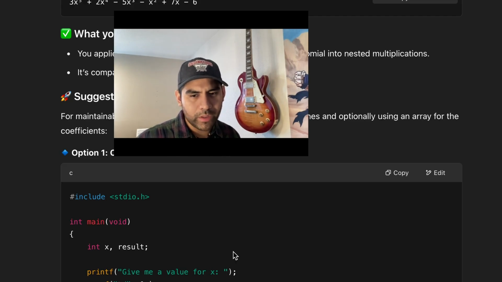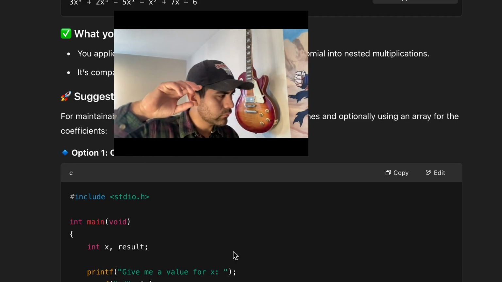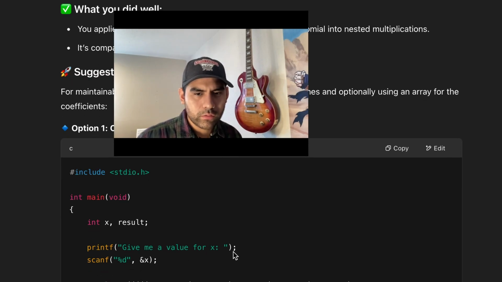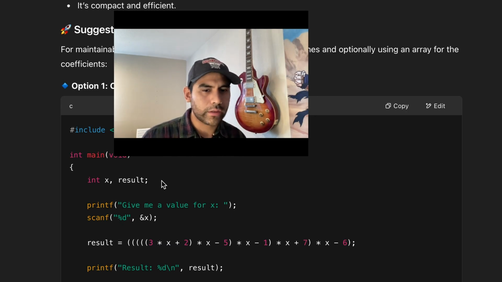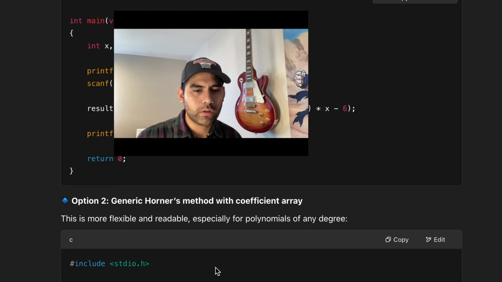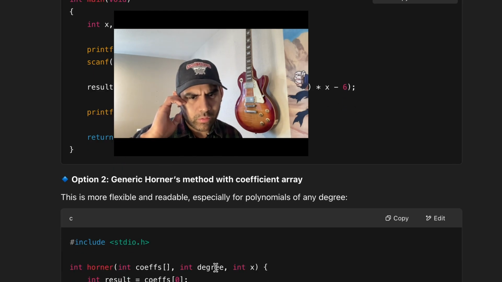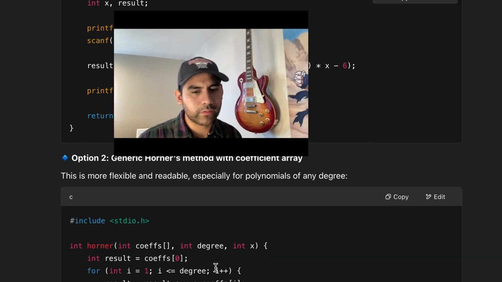Okay, I haven't learned about arrays yet at this point. What's the difference between this and my code? Oh, it's because when I give it the code, it's all mushed up together, and then it's giving me a function of Horner's method with coefficients integrated into x. Okay, I know about arrays, but not arrays in C.